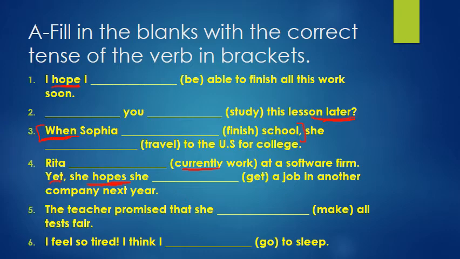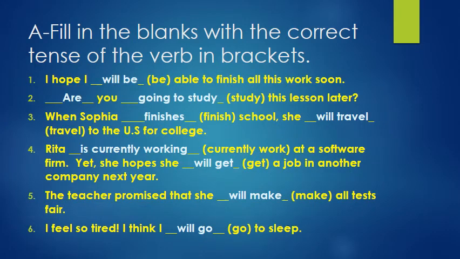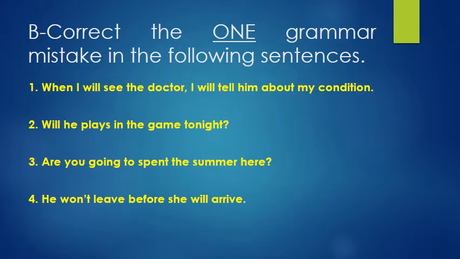5. The teacher promised, hope or promise or prediction. She promised that she will make all tests fair. Okay. I feel so tired. I think I will go to sleep. Okay. I made an instant decision. I use the future simple here because it's an instant decision. Okay, those are the answers. Please take a look at them when you study the PowerPoint.